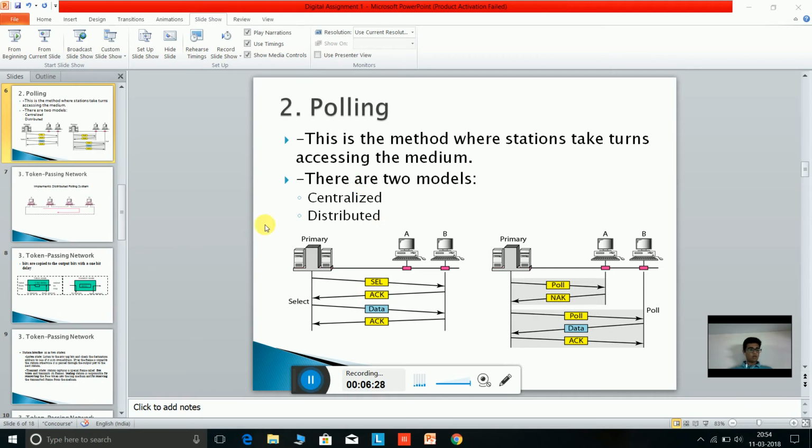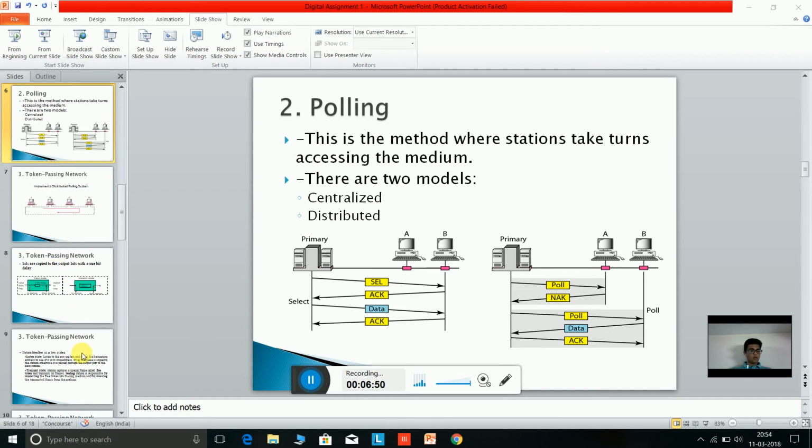Then we are going to talk about the distributed model. In the distributed model, there is no such thing as a primary station or secondary station. Every station can communicate with any other station it wants. The procedure is the same. It sends a poll, and then it receives an acknowledgement, and then it sends the data.